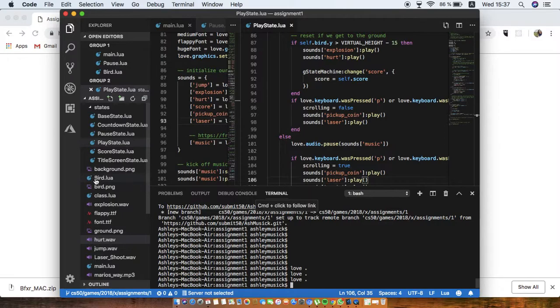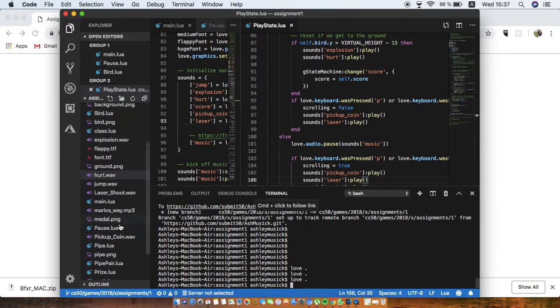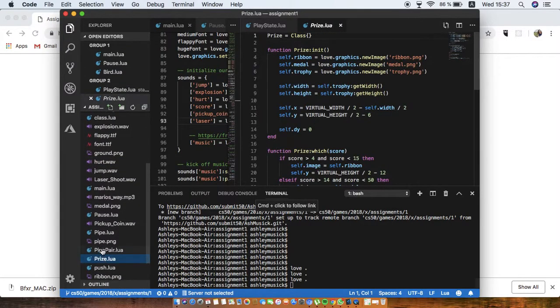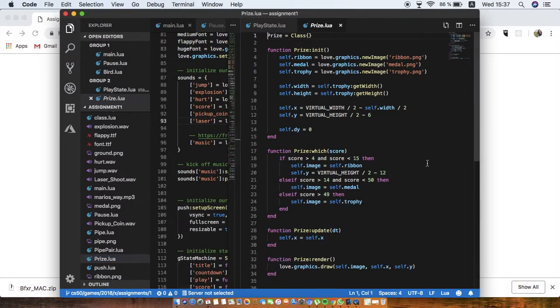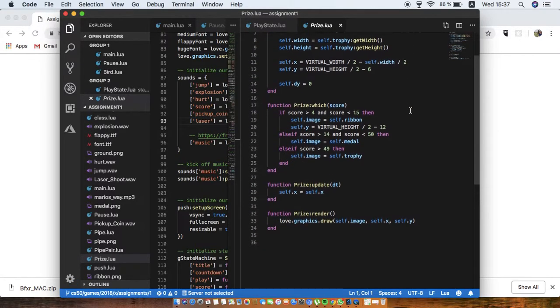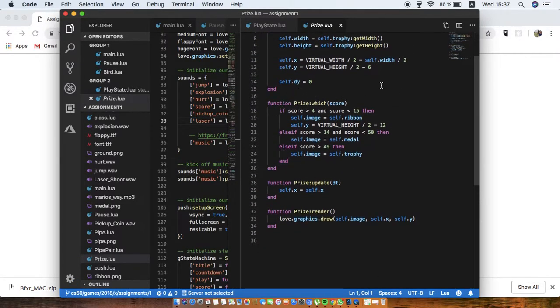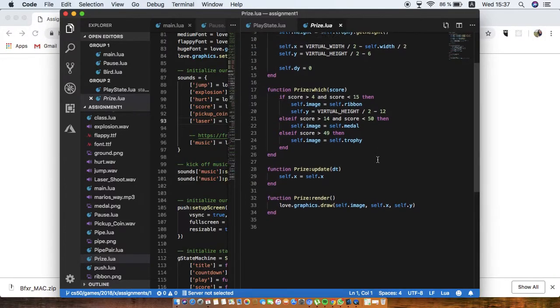One of the interesting changes that I made here is in price.lua. Here it says the different prices that will show up. You've got the ribbon, the medal, and the trophy. And then here we have a function that defines which prize is going to appear. So if the score is between 4 and 15, you get a ribbon. Between 14 and 50, you get a medal. If it's 50 or more, you get a trophy.